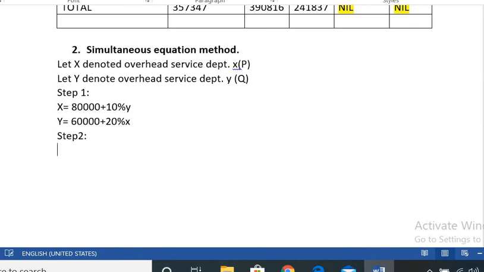X is equal to 80,000 plus 10% means 10 divided by 100, 0.1 Y. Then Y is equal to 60,000 plus 20% means 20 divided by 100, that is 0.2 X. Is it clear? This is step 2.